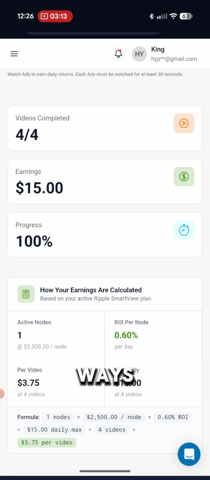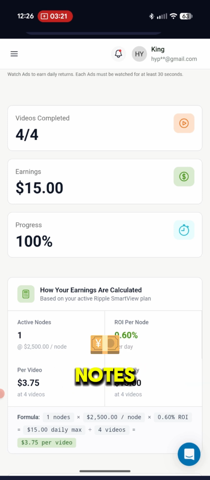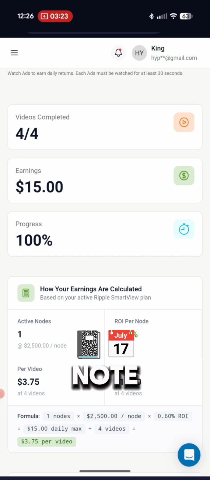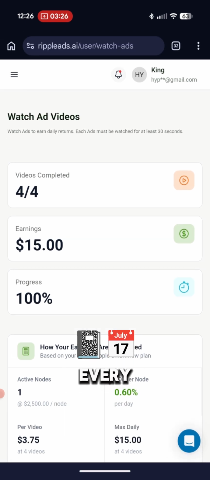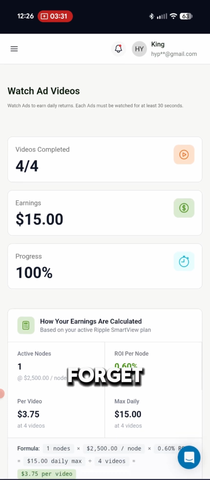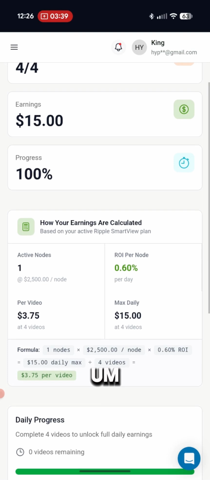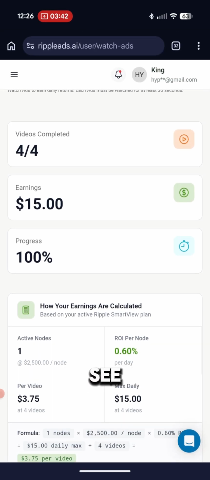So both ways work. It's really just saving you about 2 minutes if you're going for the $2,500 nodes as opposed to doing $100 nodes. But regardless, either node that you purchase, you do have to log on to here every single day and click the button or watch the videos to get your payouts. So don't forget to do that part. It's an ad-based platform, so it doesn't work unless you're actually engaging in the ads. So that is pretty much how this platform works. You can see that I had $15 worth of earnings after I purchased the $2,500 node, and I did 1 day's worth of video viewings.